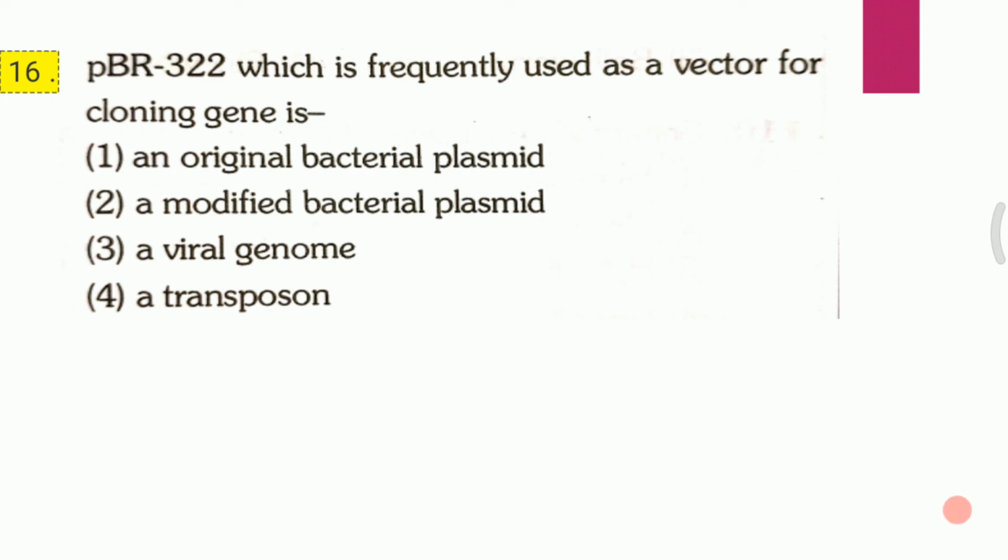Question 16. pBR322, which is frequently used as a vector for cloning gene, is first, an original bacterial plasmid, second, a modified bacterial plasmid, third, a viral genome, fourth, a transposon. And the answer for this question is second, that is a modified bacterial plasmid.